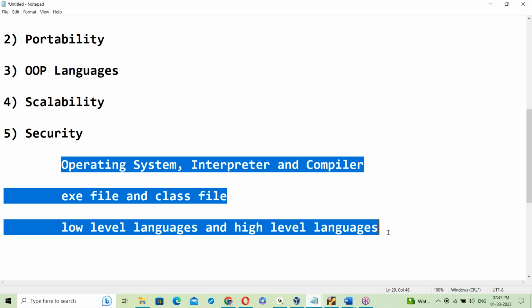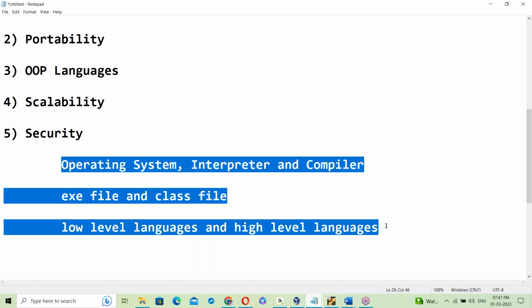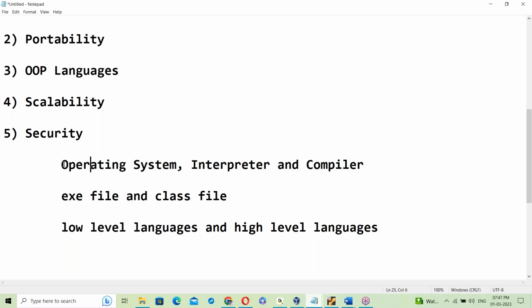So before going to Java, there are some basics required. If you know about these basics, then it is easy to understand Java. So let us start with the basics.